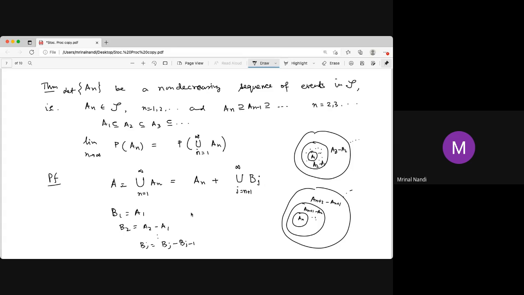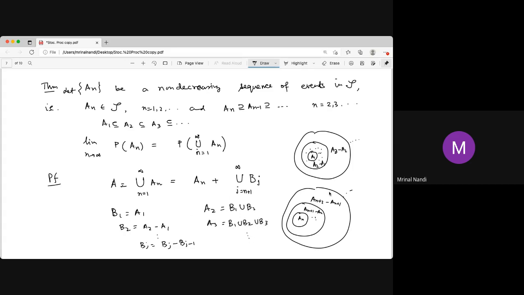And the idea is easy: A2 is then B1 union B2. A3 is just B1 union B2 union B3.